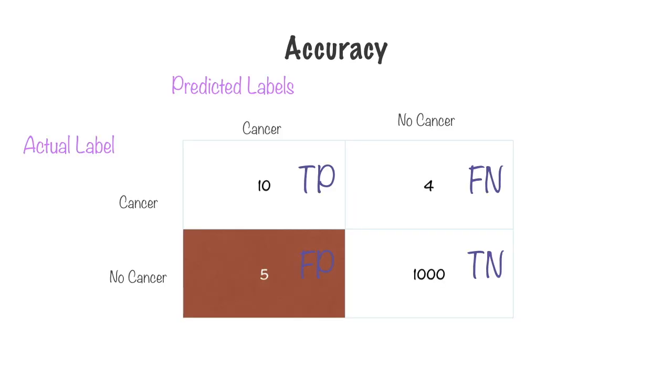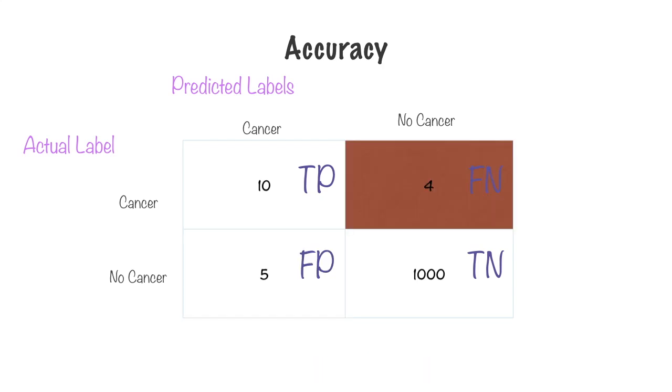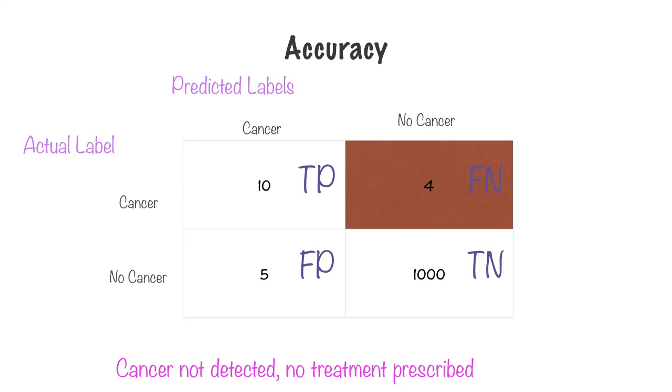Take a look at this confusion matrix and you'll notice that in all our examples, there are five people who have probably been put on chemotherapy or radiation or some other treatment for cancer when it was totally not required. False positives in this situation extract a huge toll and are immensely disruptive to the people whose lives are concerned. On the other hand, there are four instances where cancer actually exists, but it has gone undetected.